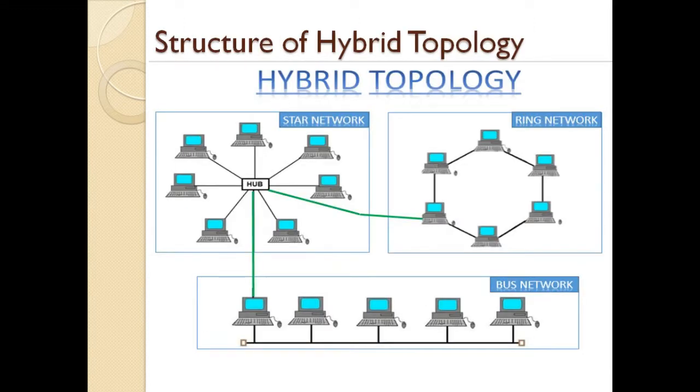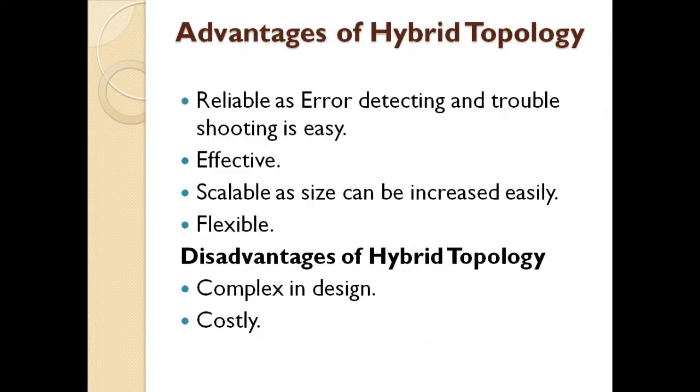So this is our hybrid topology. A combination of star, ring and bus is called a hybrid topology. There is no fixed structure, because it's a combination of one or more topologies. The advantages of hybrid are that it's reliable, we can detect errors easily, and it's effective and flexible. When compared to the drawbacks, it's complex in design and the cost is also more, because designing even one topology itself costs more. If it is a combination of two or more, the cost will usually be very high.